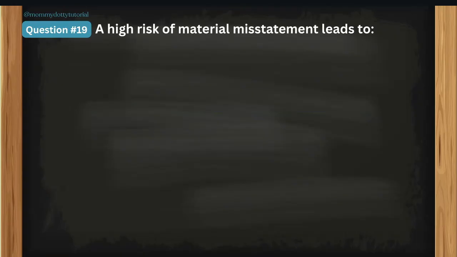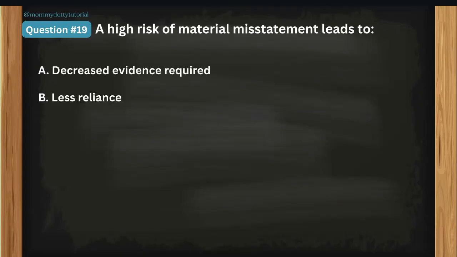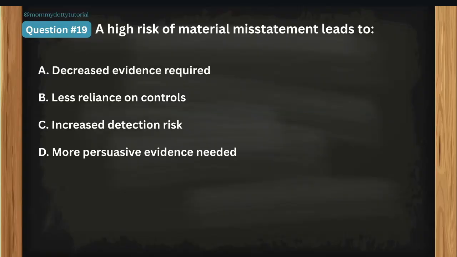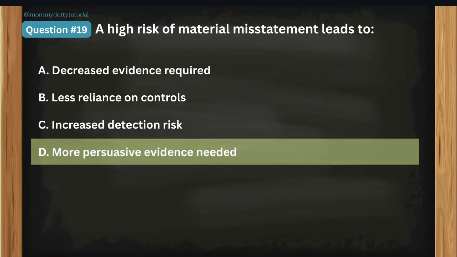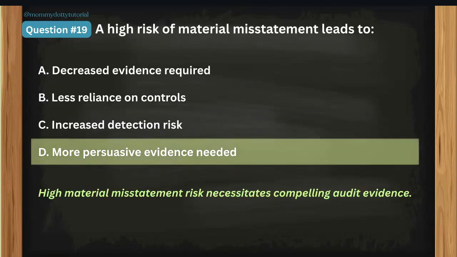A high risk of material misstatement leads to: A, decreased evidence required. B, less reliance on controls. C, increased detection risk. And D, more persuasive evidence needed. Okay. The correct answer is D, more persuasive evidence needed. High material misstatement necessitates compelling audit evidence.